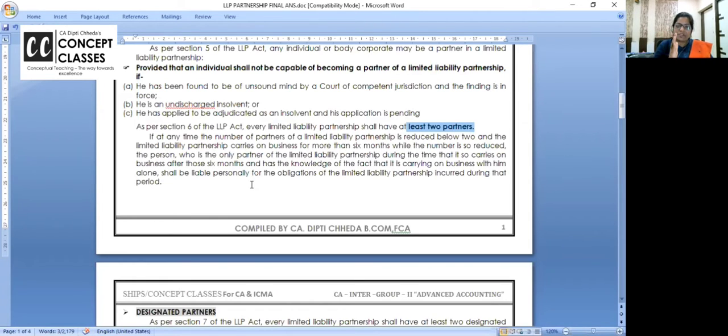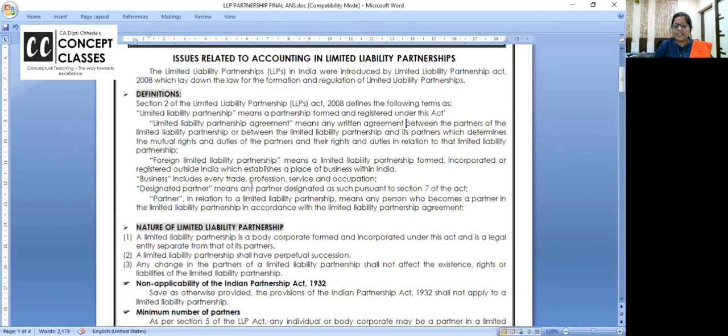Frankly, LLP specialty is that partners are not personally liable. They have a limited liability. But then if he runs the partnership more than 6 months, then of course. Here I have completed with the introduction. What is the definition? Who all can form?